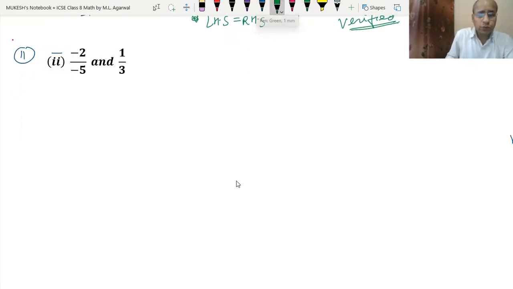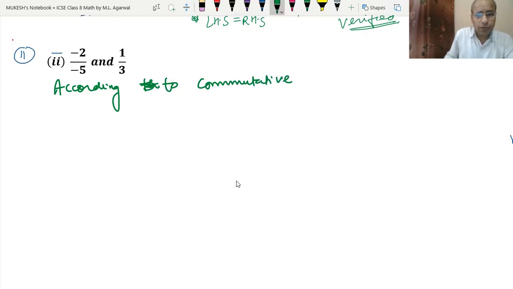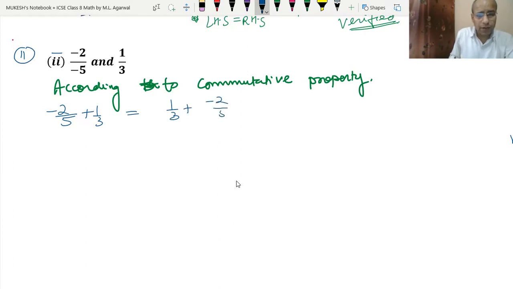Okay. So according to the commutative property, what do we have? We have minus 2 upon 5 plus 1 upon 3 should be equal to 1 upon 3 plus minus 2 upon minus 5. Okay. So the left hand side will be, since both numbers are minus, we will write them as 2 upon 5 plus 1 upon 3.